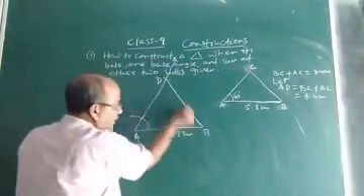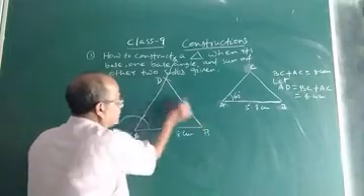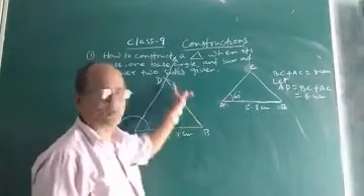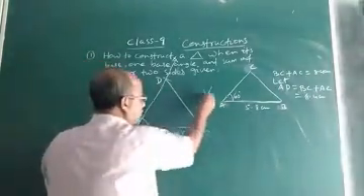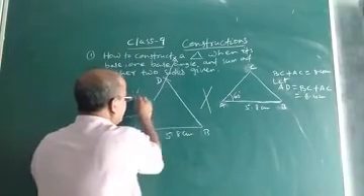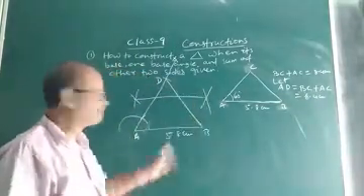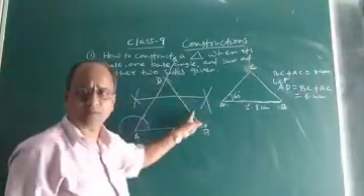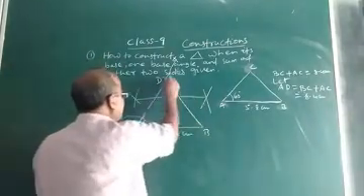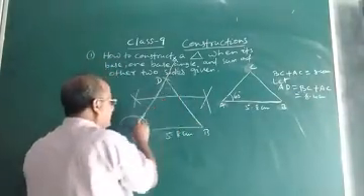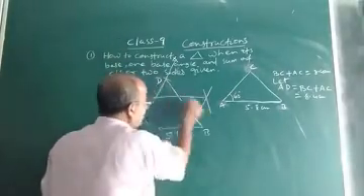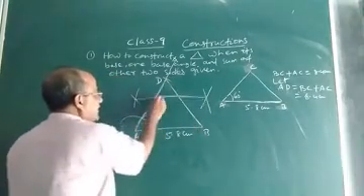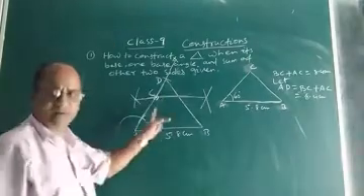After joining BD, what you will do? Draw the perpendicular bisector of BD. Construct the perpendicular bisector of BD. You know how to construct. Suppose this is my perpendicular bisector of BD. Now this perpendicular bisector will intersect AD at a point. Suppose we name it C.